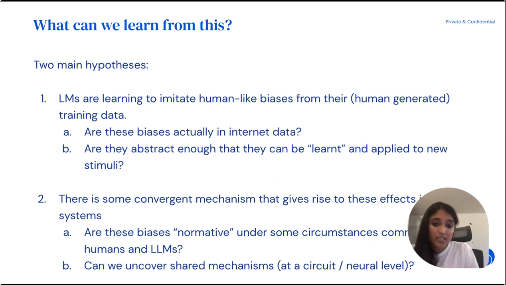And the other hypothesis is that there's some convergent mechanism that gives rise to both of these effects in both systems. And to verify that hypothesis, there are again follow-up questions like, are these biases normative under some circumstances common to both humans and language models? Can we uncover a shared mechanism at some circuit or neural level to show that these are similar mechanisms? Is there anything we can learn about a convergent mechanism across both these systems? And these are exciting questions we're interested in pursuing in future work.